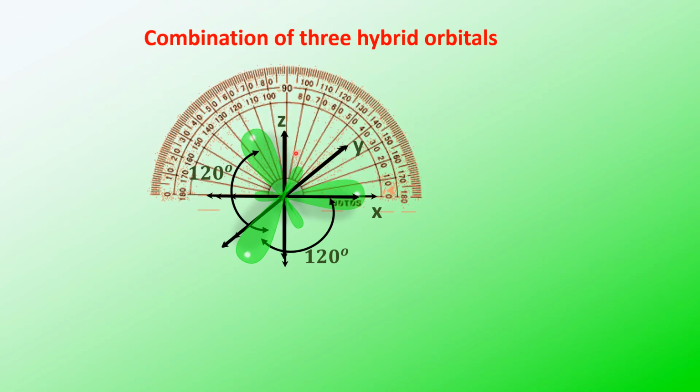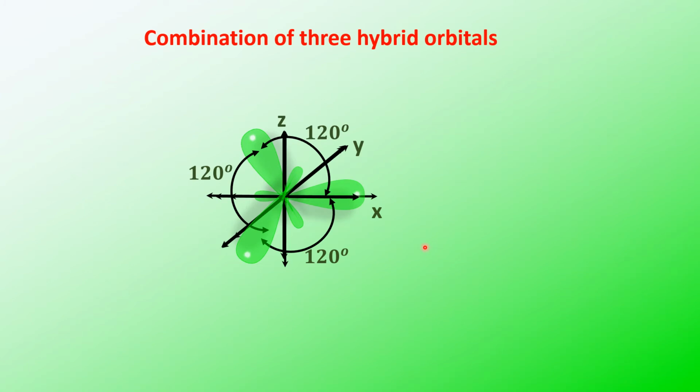From here to here, it is again 120 degrees. So all the three are having an angle of 120 degrees. So when you combine these three hybrid orbitals, it will have a trigonal planar structure.